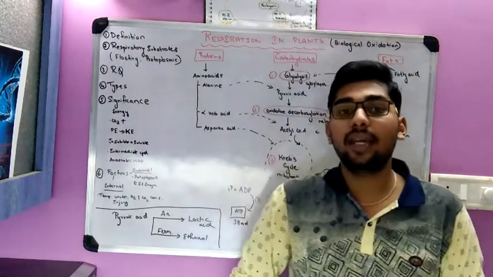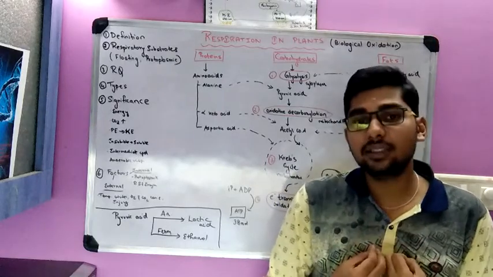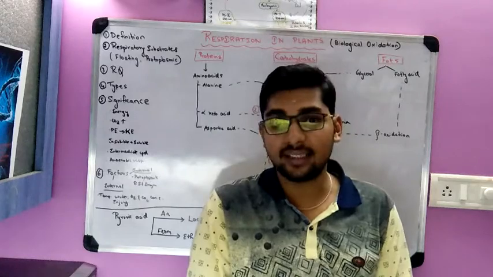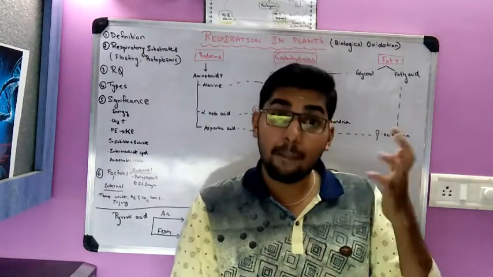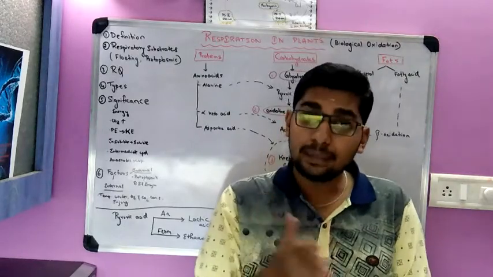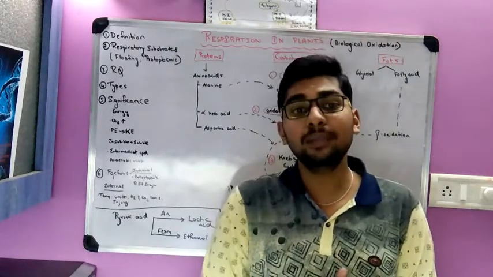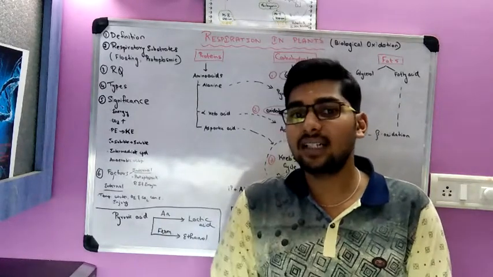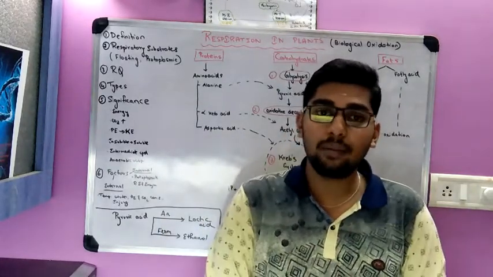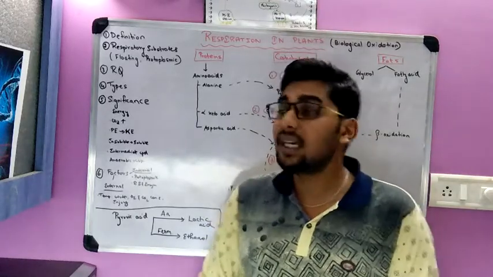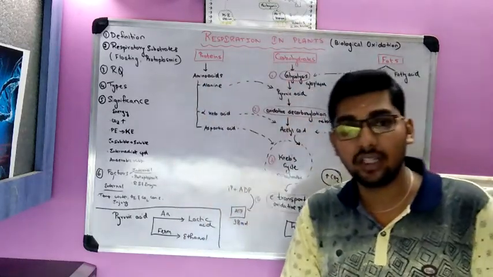That energy is very important. Every day we consume food in the form of carbohydrates, proteins, and lipids or fats. These are very complex molecules, which we call macromolecules. They are broken down into simpler forms, and in this process energy is released. This energy is utilized for various metabolic processes. This entire biological process is called respiration.